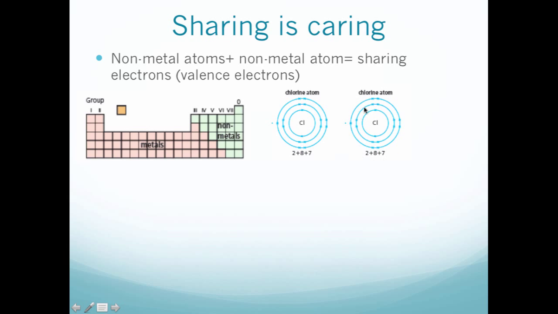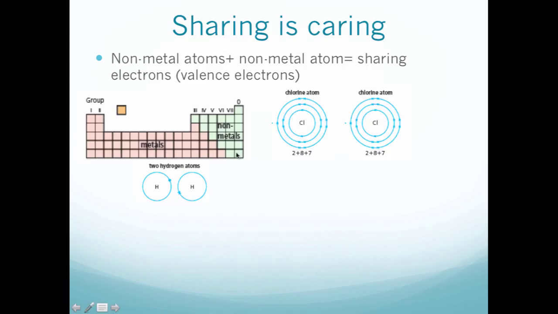Same thing over here. If you want to lose 1 extra electron with another chlorine atom, it takes a lot of energy as well. So they figured out a way. Haha, we can just share 1 electron, right? So if we do something, then everybody's going to be happy. I will simplify the whole process by using one simple atom, which is hydrogen, to introduce this process.